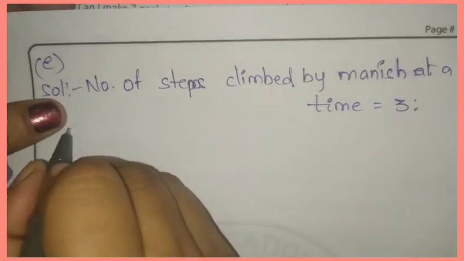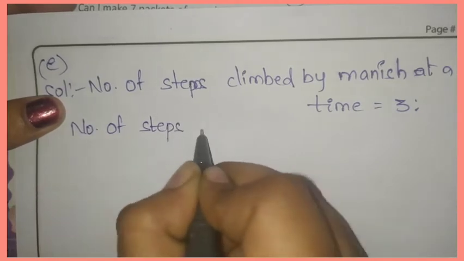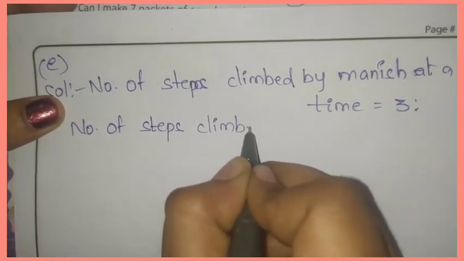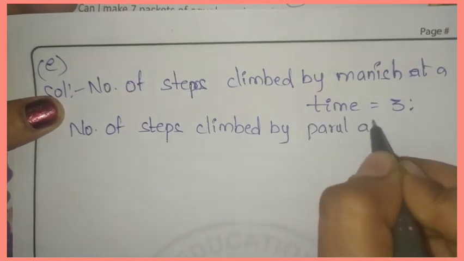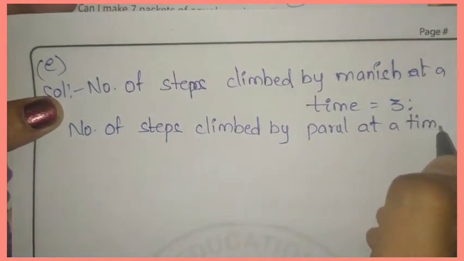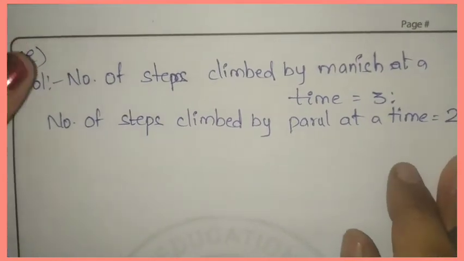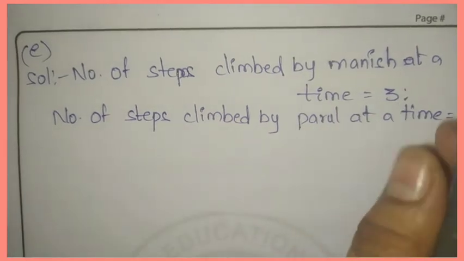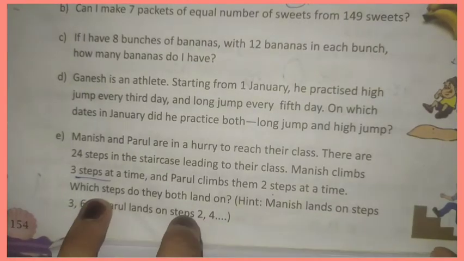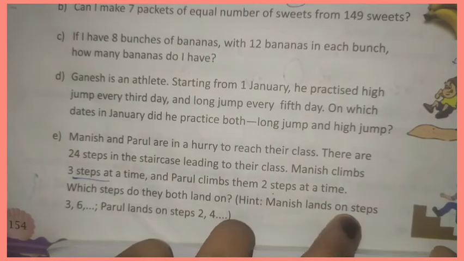Next, the number of steps climbed by Parul at a time. He took 2 steps. At a time he climbed 2 steps. Now we have to find which steps they both land on. First we will write the steps Manish lands on.